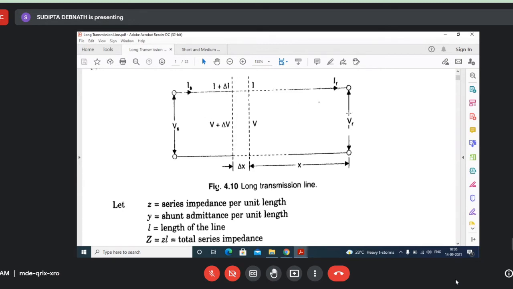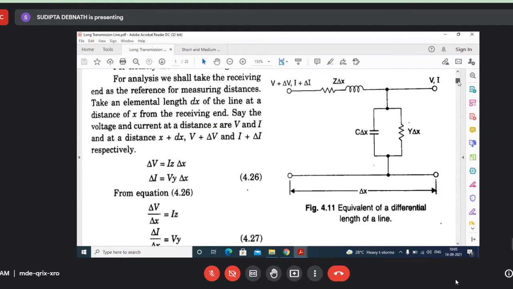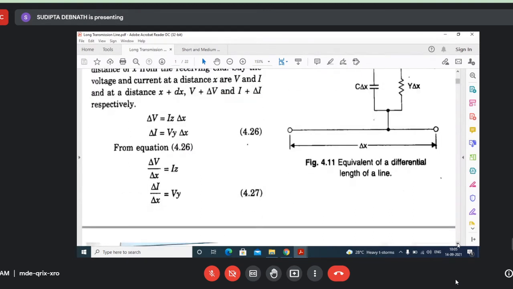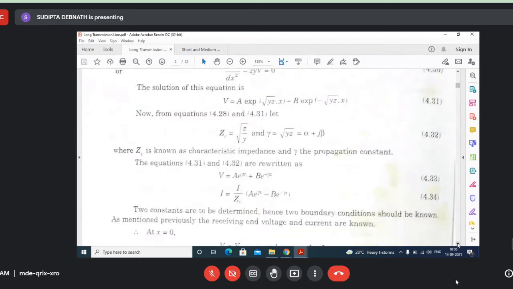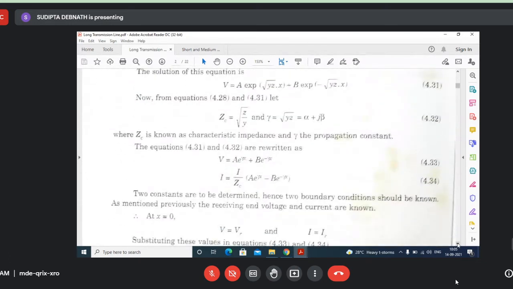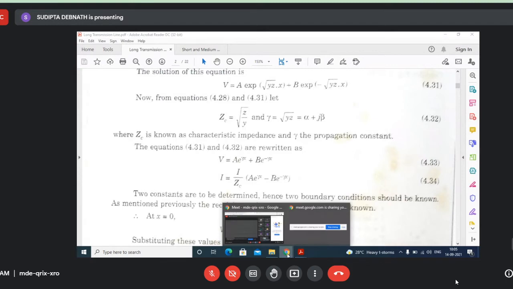If it is a reflected wave, what is the originating point of the reflected wave? It is this point, the receiving end. So as it goes from here to here, it is getting attenuated. Again I am repeating because it will not be a problem if you don't understand this part very thoroughly, but in higher semesters this fundamental concept will be very much required, because I will give you some concept of traveling wave theory in this class only.